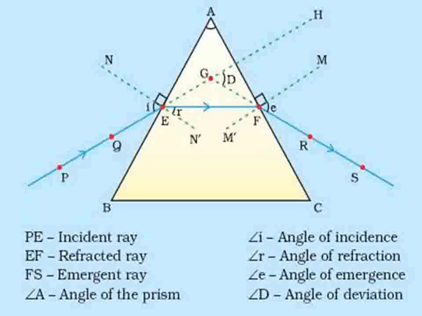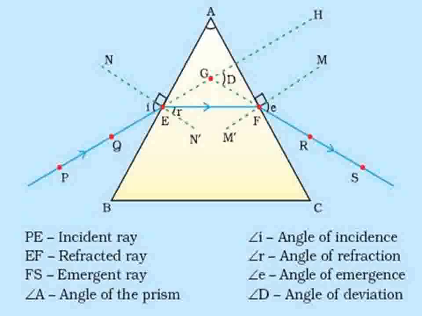The angle between the direction of the incident ray, that is GH, and the emergent ray RS is known as the angle of deviation or deviation angle, capital D. Here there is the refraction angle, small r.